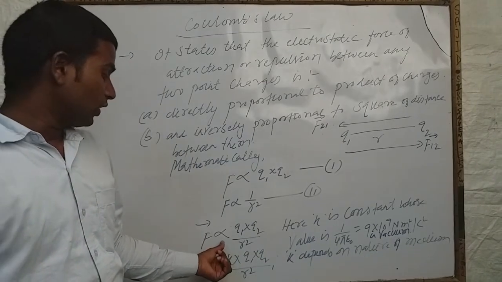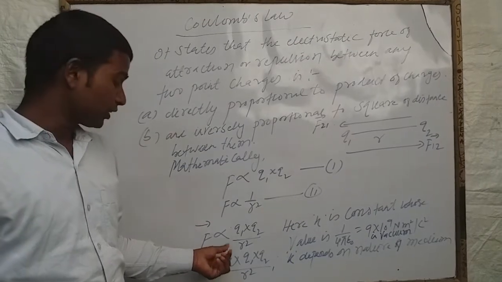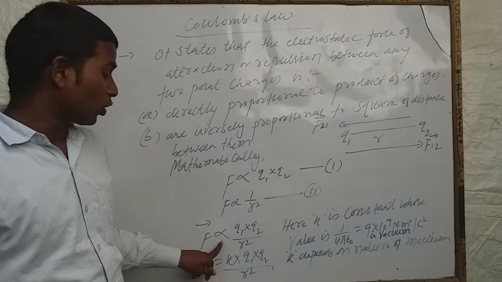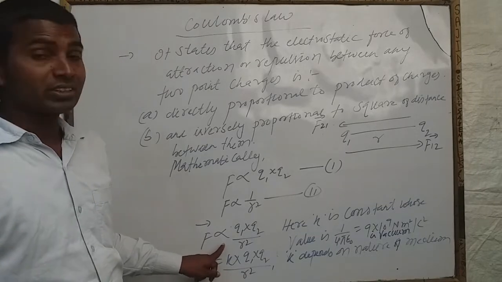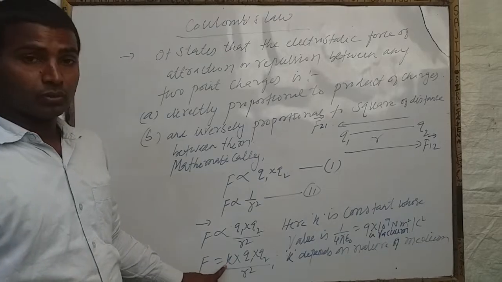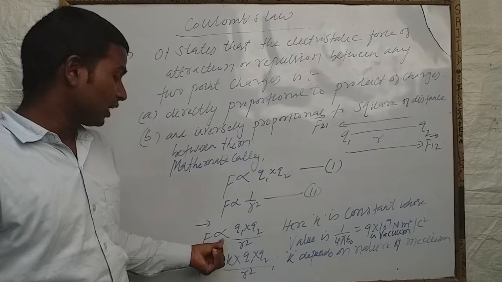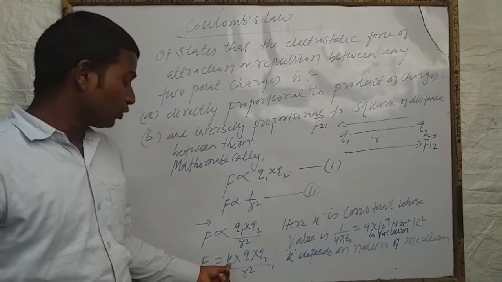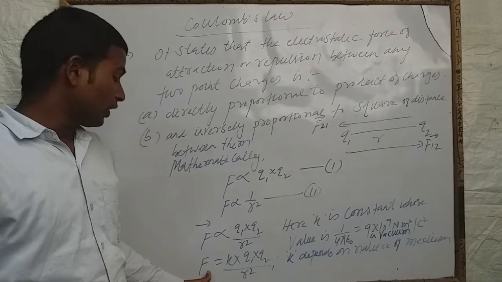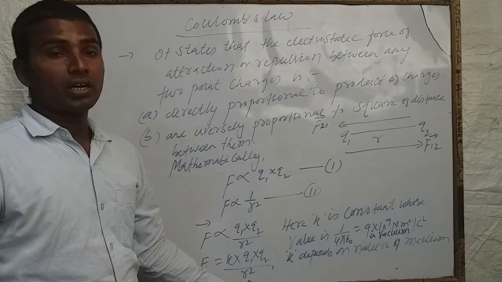Okay. Now if I remove this proportionality sign, you should learn one important thing here. This proportionality sign is always replaced with a constant value. So here the constant value is K. If you remove this proportionality sign, then here it will be K, and if you remove this K, then here it will be the proportionality sign. So F is equal to K into Q1 into Q2 upon R square.